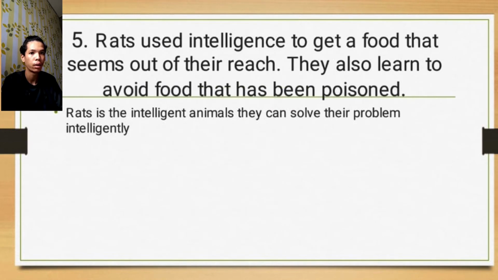Next. 5. Rats use intelligence to get food that seems out of their reach. They also learn to avoid food that has been poisoned. Rats are intelligent animals. They can solve problems intelligently.